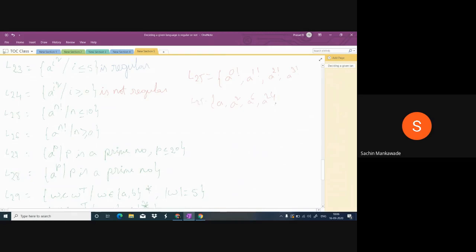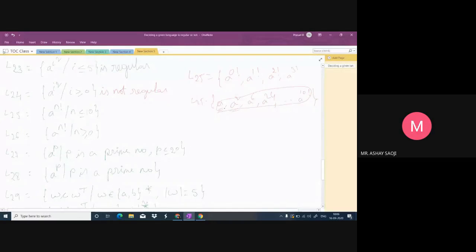So here L25 will have a number of A's in which every string has a factorial number. So what is the highest value? That is 10 factorial. So here you have to count the A's and check whether that number is a factorial or not. Of course, here how many strings do we have? Finite or infinite?